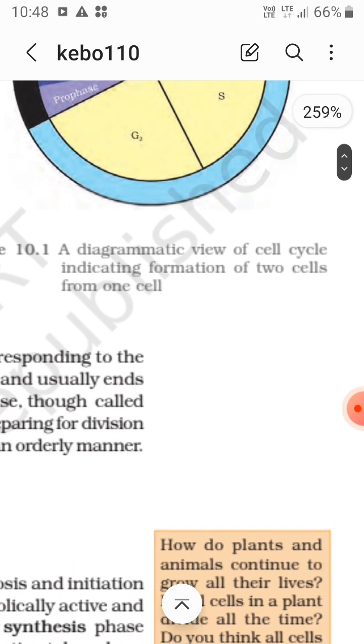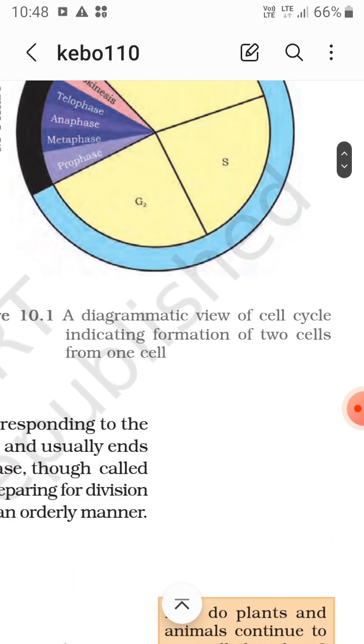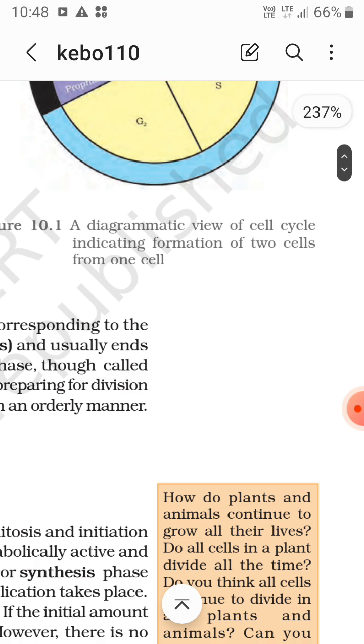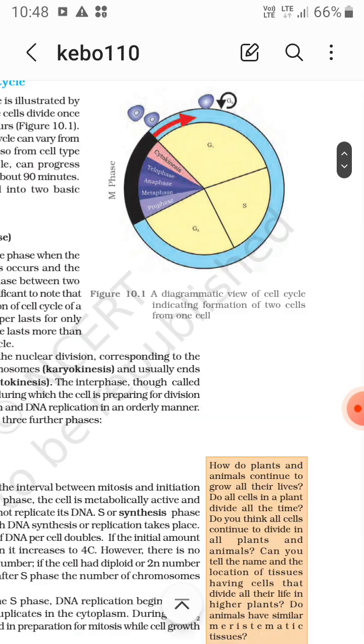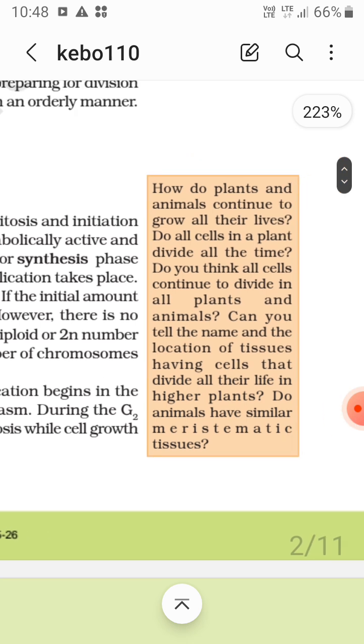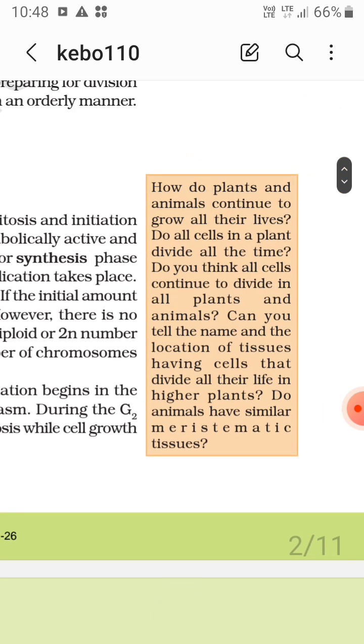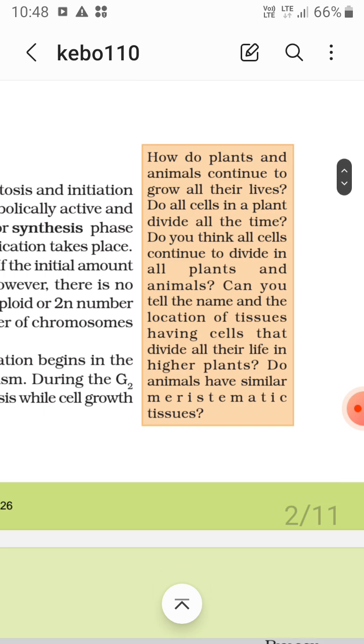We are going to study a diagrammatic view of the cell cycle indicating formation of two cells from one cell. Now, how do plants and animals continue to grow all their lives? Do all cells in a plant divide all the time? Can you tell the name and location of tissues having cells that divide all their life in higher plants?